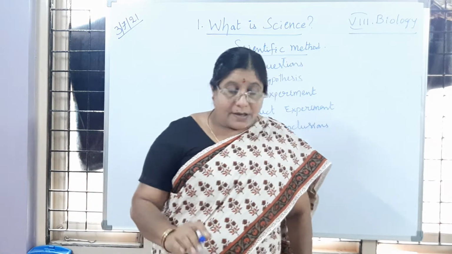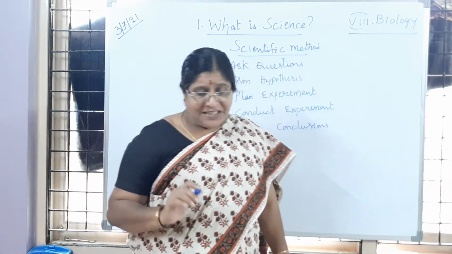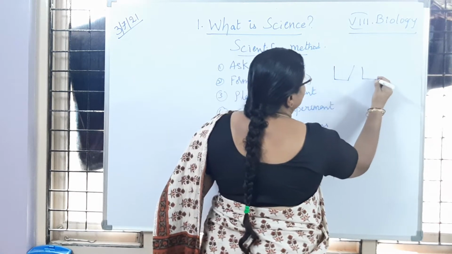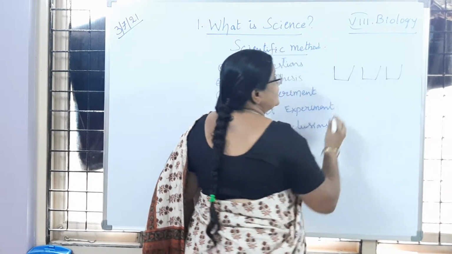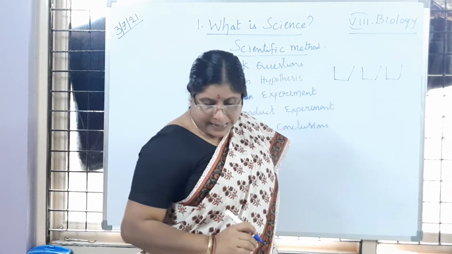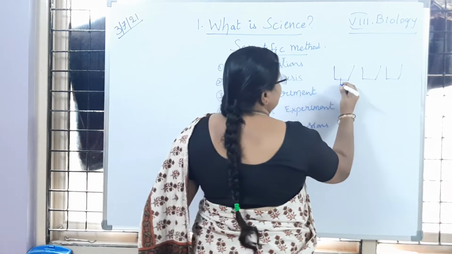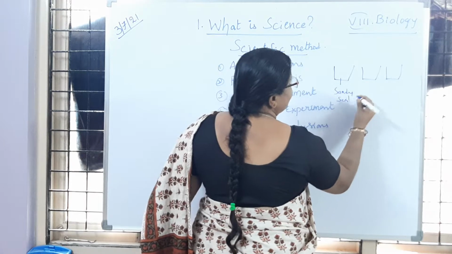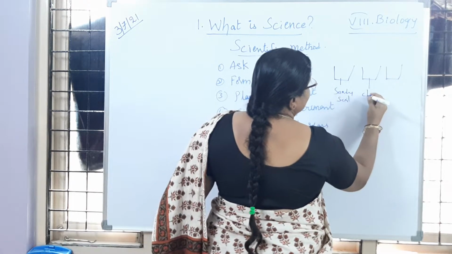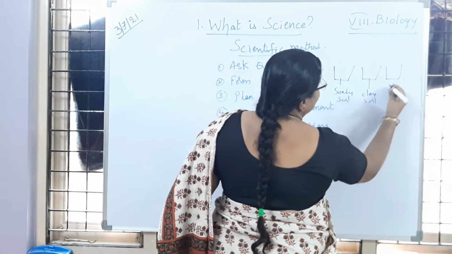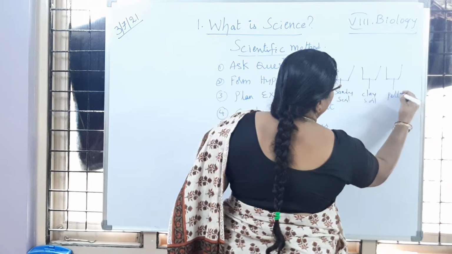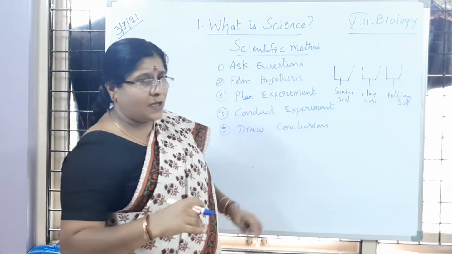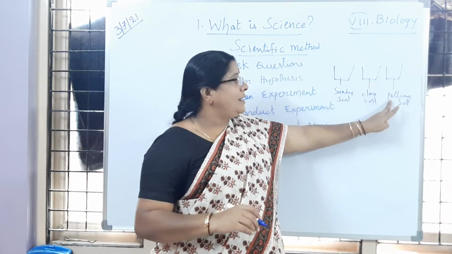So here, this boy, what has he taken? He has taken 3 pots with different soils: clay, sandy and potting soil. In one pot he has taken sandy soil, then the second one clay soil, and the other one potting soil, like loam or a mixture of all. That one we call potting soil.